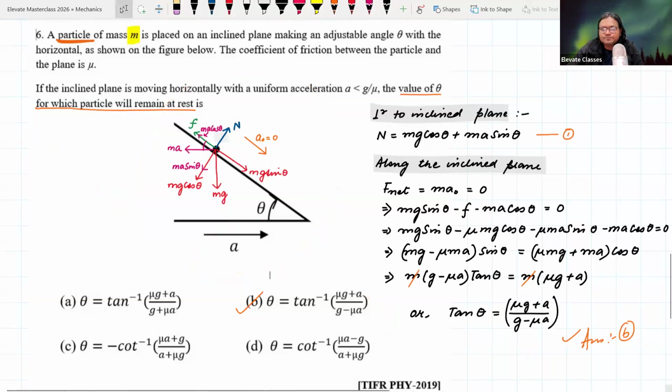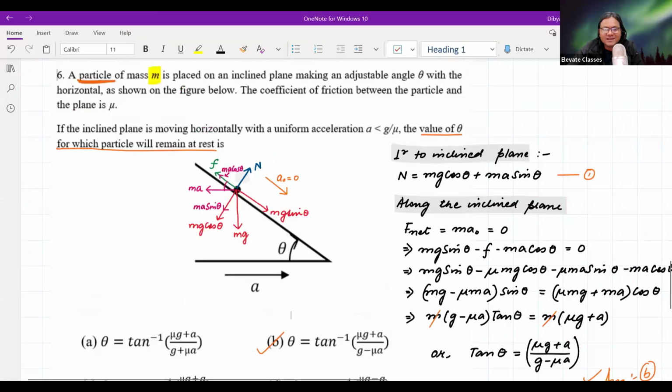All right. Is that clear? Monzurul, is it clear?